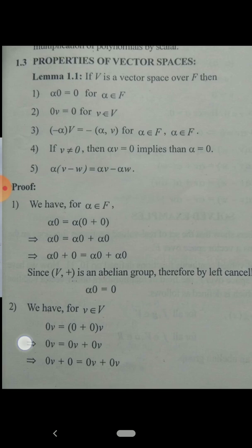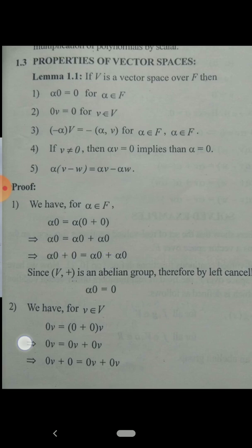On the left hand side there is only alpha 0. This alpha 0 can also be written as alpha 0 plus 0, because alpha 0 plus 0 is equal to alpha 0. Therefore this alpha 0 can be replaced by alpha 0 plus 0, and the right hand side is alpha 0 plus alpha 0.